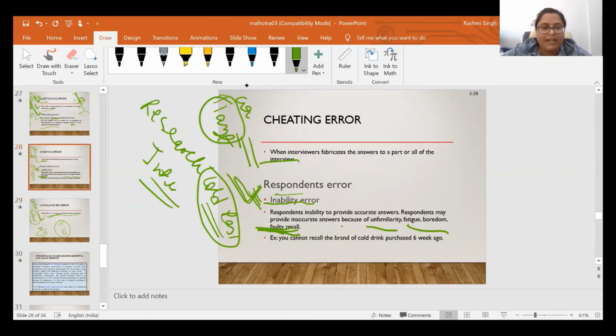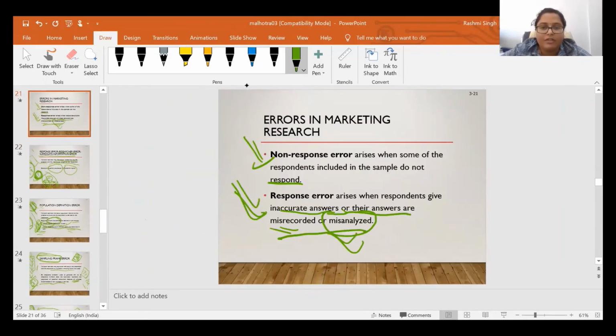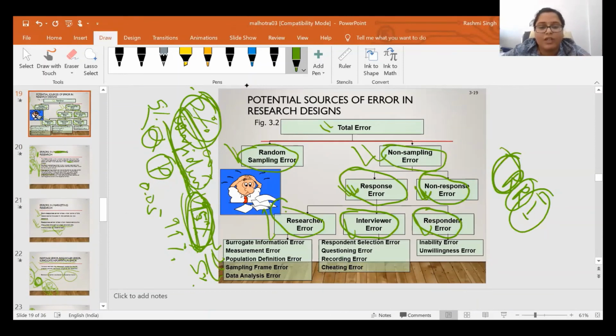So that is all about the different types of errors. Errors in research are the total error, which includes random sampling error and non-sampling error. Non-sampling error is further classified as response error and non-response error. Response error is classified as researcher error, respondent error, and interviewer error. Researcher error is further classified as surrogate information error, population definition error, sampling frame error, and data analysis error.